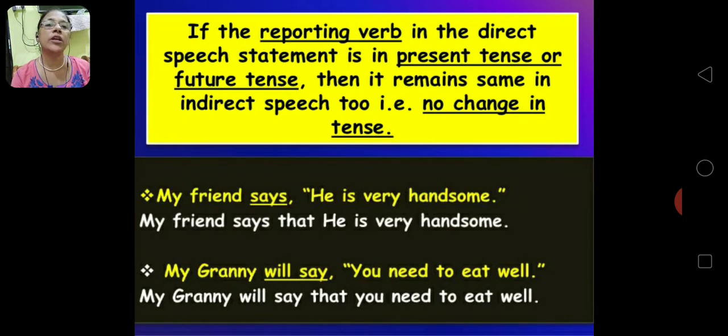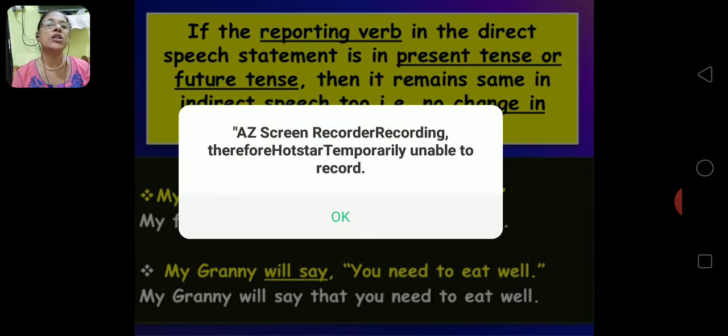Like you see over here. My friend says he is very handsome. My friend says that, we use that, he is very handsome. We use that in statements. Okay? My granny will say, you need to eat well. Then we say, my granny will say that you need to eat well.